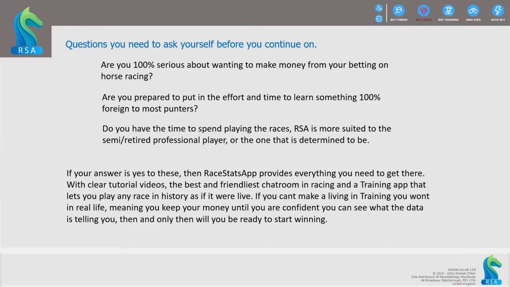With clear tutorial videos, the best and friendliest chat room in racing, and a training app that lets you play any race in history as if it were live. If you can't make a living in trading, you won't make it in real life, meaning you keep your money until you are confident you can see what the data is telling you. Then, and only then, will you be ready to start winning.